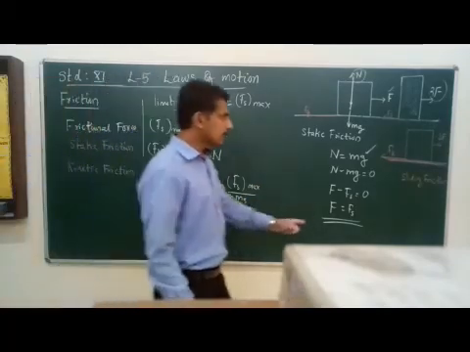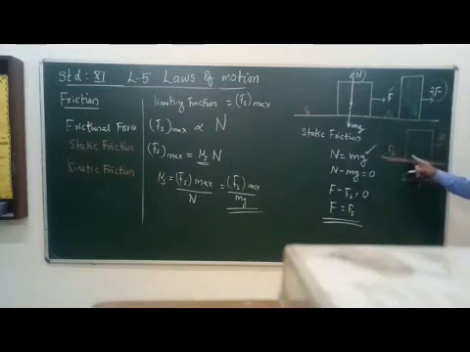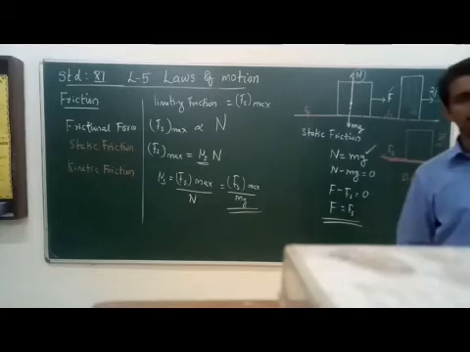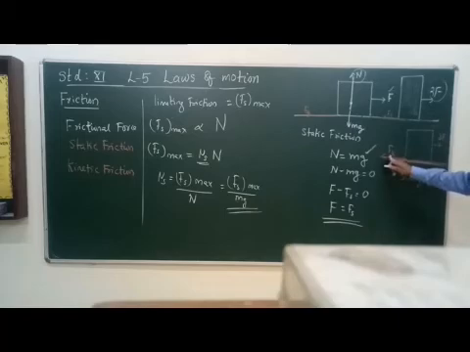Then after that, I said if we apply 3F, the object just starts sliding over this surface. At that time the static friction is converted to what? Sliding friction or kinetic friction. So during that time, the frictional force acting is represented as kinetic friction Fk.